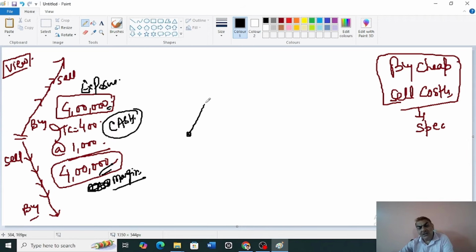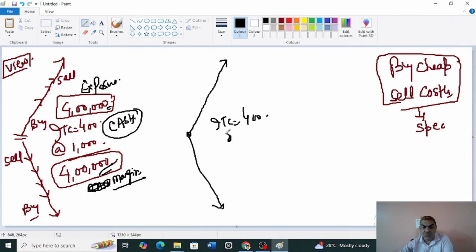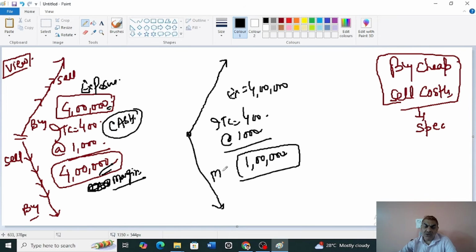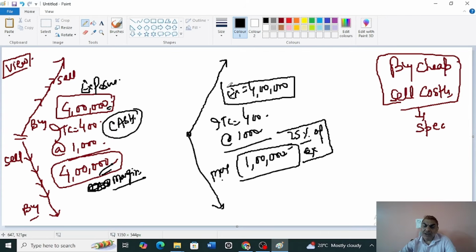Then you said no. Can there be a situation where I have to buy ITC say at 400 rupees and I want to buy say 1000 shares, so the total exposure will be something like 4 lakh rupees, but I want to pay you only 1 lakh rupees. Now only 1 lakh rupees means what? That is a margin. What is this margin? It's 25% of exposure. You can say, oh my God, only 25% of exposure you want to pay, for a total exposure of 4 lakh rupees. Is it possible?